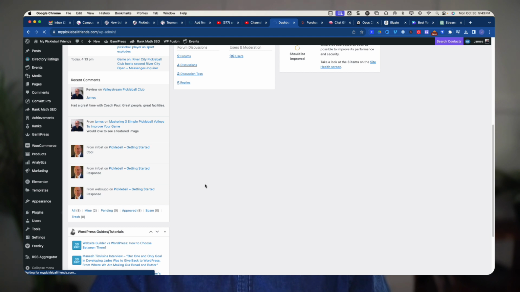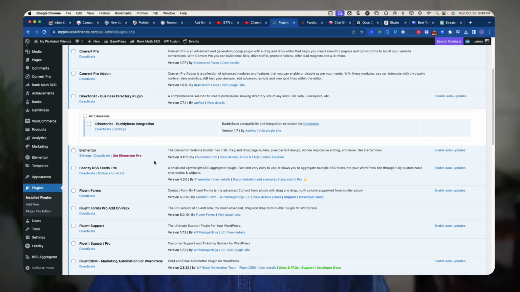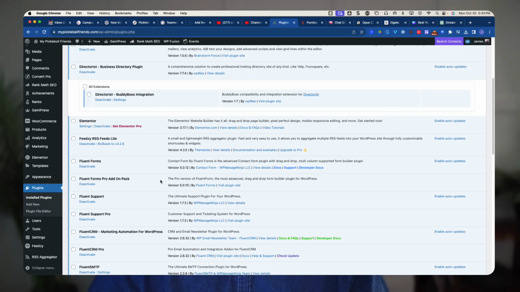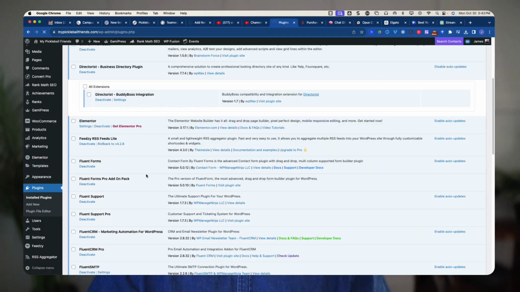Again, this is free to get started. We'll get the plugin to come up here. And again, this is a beta. We're just getting beta users here, so I'm just starting to put the content in. If you are a pickleball fan, obviously I want you to join up. It's an opportunity to get in and play around with it. So here's one that I was trying. I'm going to get rid of that one. That was one I was playing around with.